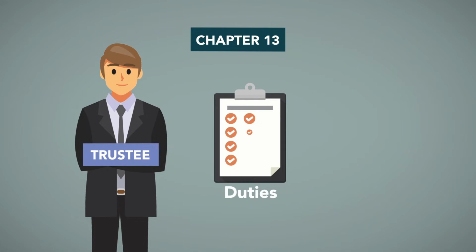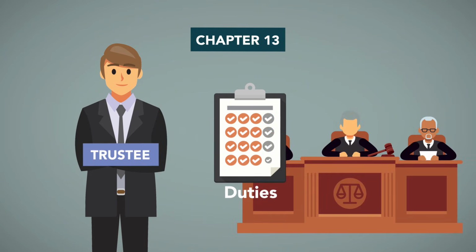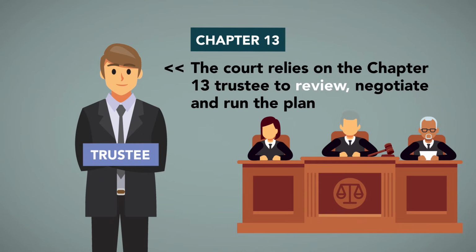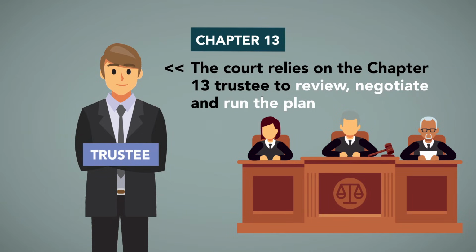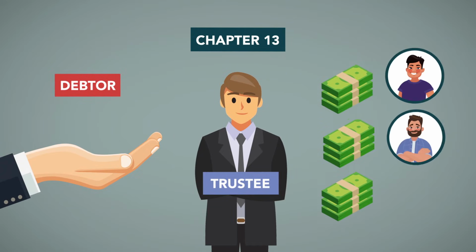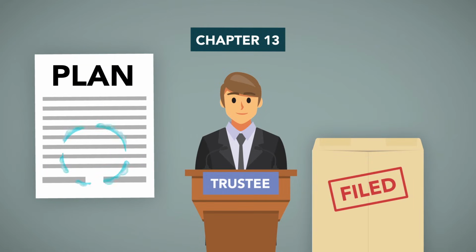The code sets out dozens of specific duties of the trustee, and local courts can add to those duties. In general, the court relies on the Chapter 13 trustee to review, negotiate, and run the plan. The trustee receives payments from the debtor, distributes those payments, shows up at hearings, and can both file and deal with objections to the plan.